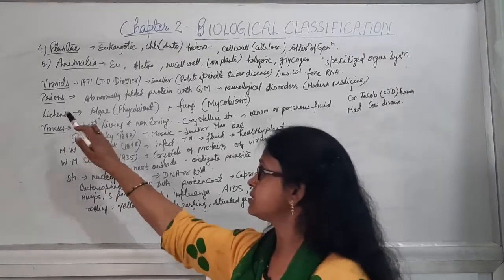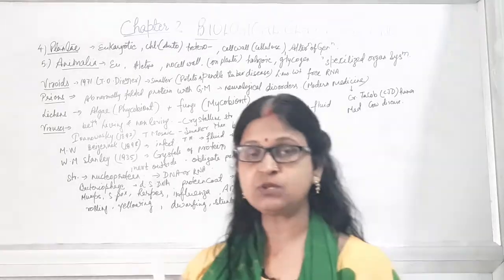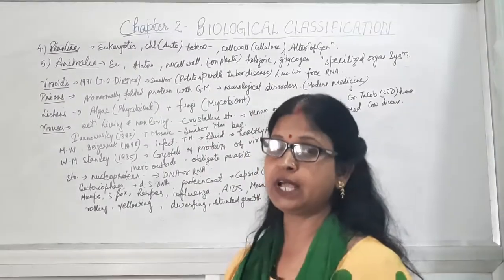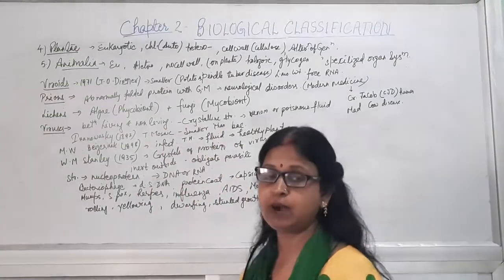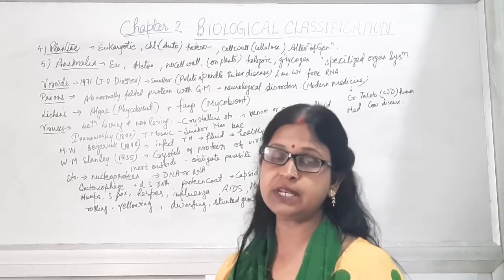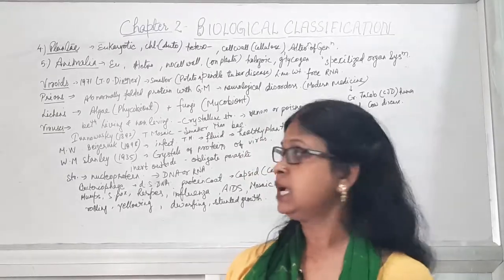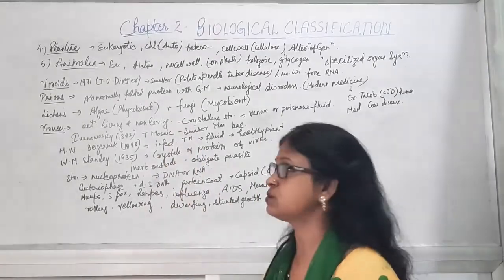Now lichens. Lichens are an association of fungus and algae. The algal member is known as phycobiont and the fungal member is known as mycobiont. Both of them live in symbiotic association, both giving benefit to each other, and hence this is known as symbiotic association.